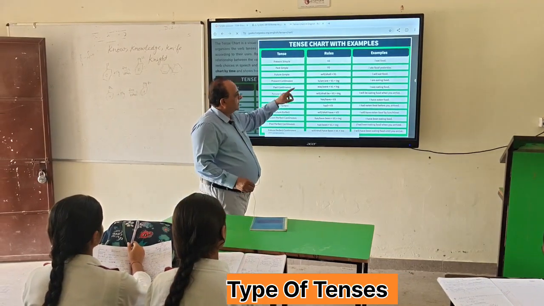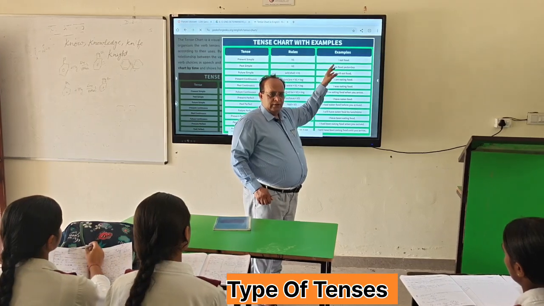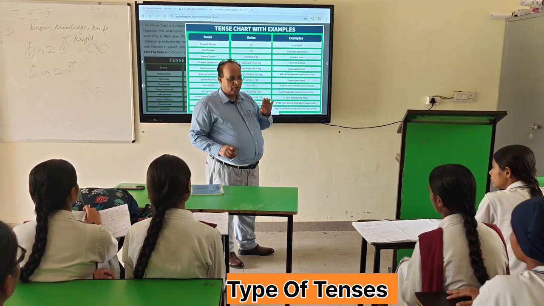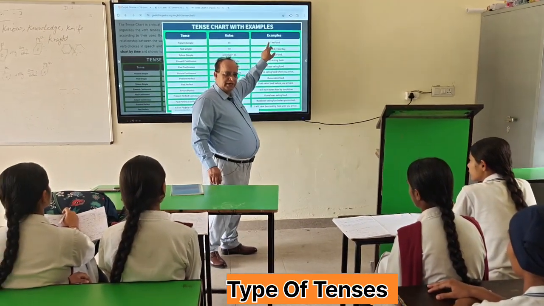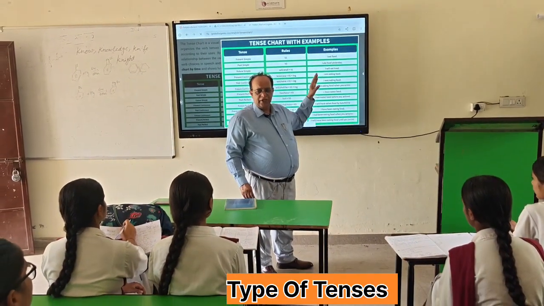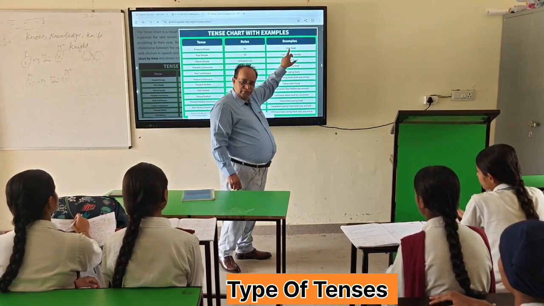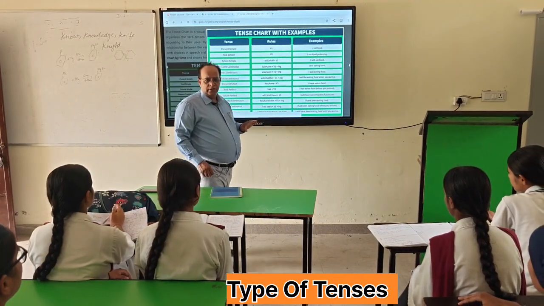Suppose here it is first person I. Then when first person is given, only the first form of verb is used. But suppose here it is given he. If third person is given, he, she, it, then along with the first form of verb, S or ES is used.